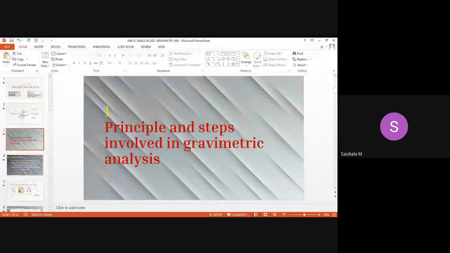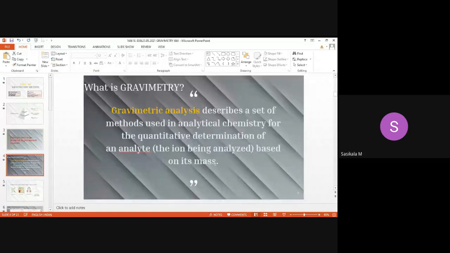So you are analyzing mass here, gram-wise, so it is named gravimetry, and it differs from other volumetric methods, where you analyzed only volume, the titer value in ml. Here, mass in grams is going to be analyzed. So we are going to discuss how the mass is determined, and the principle and steps involved in the gravimetric method. This is the first part.